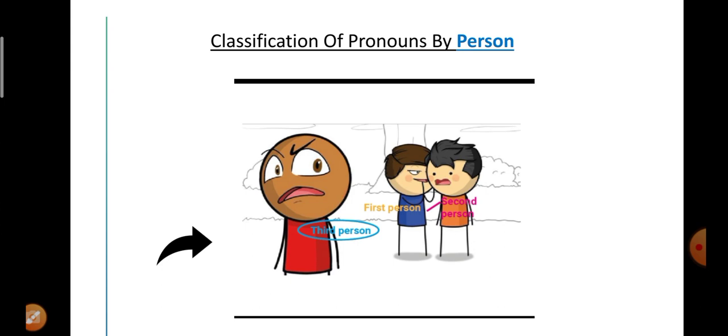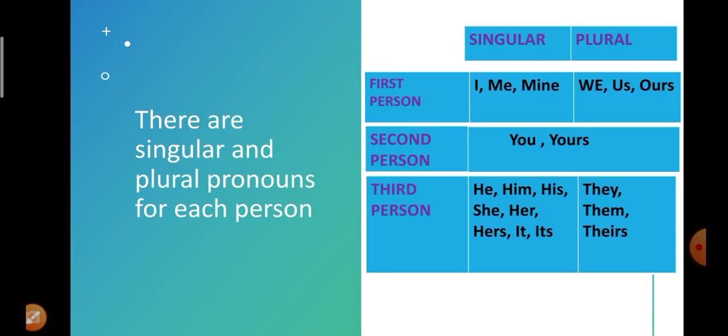So the examples: the words I, me, mine are first person. Whereas you and yours are second person, and the third person is he, him, his, she, her, hers, it, or its. All these words come as third person here.